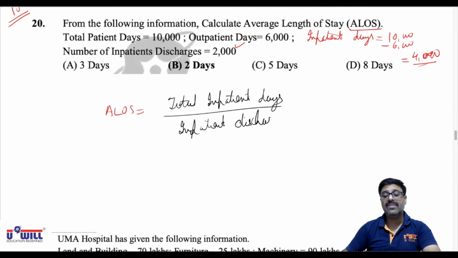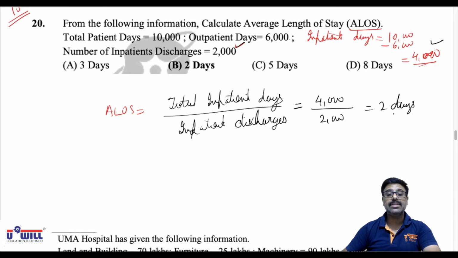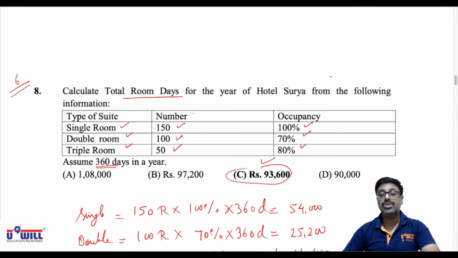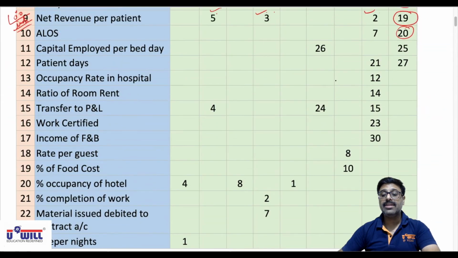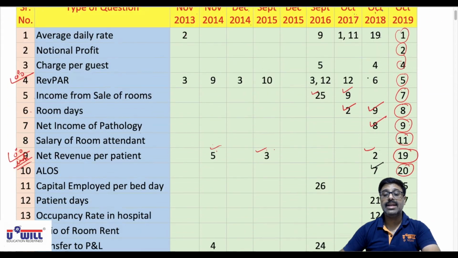So even if you don't write the formula, directly you can do in calculator. 4,000 divided by 2,000, answer is 2 days. 4,000 is inpatient days as we have calculated. 2,000 is inpatient discharges. So the answer is 2 days. Now similar to this question, all of you will be trying on your own. Which question? 7th question of October 2018.